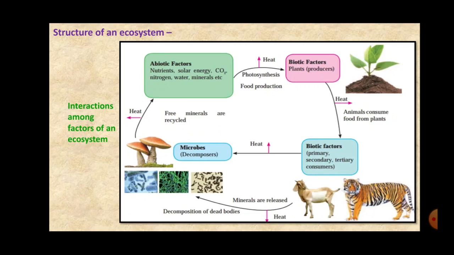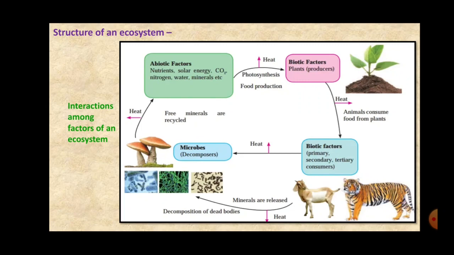Now inside an ecosystem, the abiotic factors decide which of the biotic factors are going to survive in the given abiotic factors. Every biotic factor affects the abiotic factor, as well as the abiotic factor affects the biotic factor.